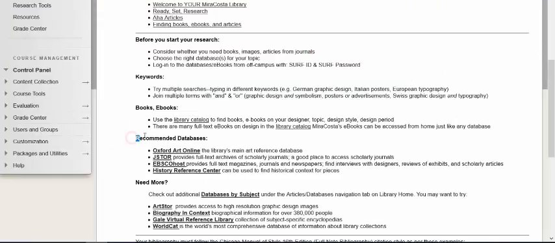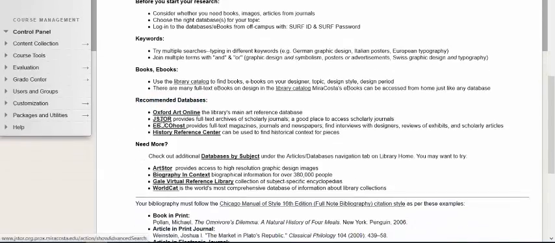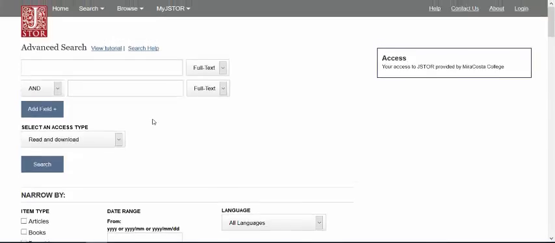Now, the most important thing for doing research are these databases here that you see links to. One of the most important is JSTOR, which provides full-text archives of scholarly journals. And if you haven't used these before, it's a very important database. Just click that link. If you're off campus, you may have to sign in with your CERF ID and password.